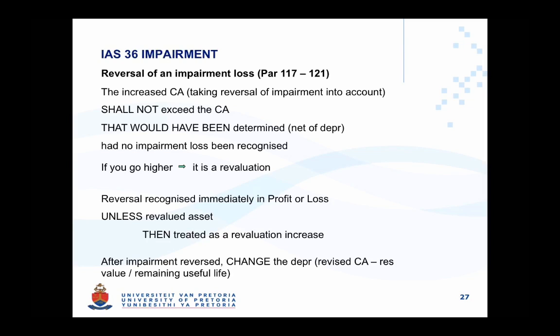Any reversal of the impairment loss is also recognized in profit and loss, as the initial impairment losses were. Just remember, on a revalued asset, any reversal of an impairment loss is treated as a revaluation increase in terms of IAS 16 and its associated rules. Also remember that after your impairment has been reversed, the carrying amount of your asset has changed. Depreciation will therefore have to change as well. Remember, however, that the indications that we've mentioned will require you to go and consider if any of the other estimates used in calculating depreciation may need to be adjusted.